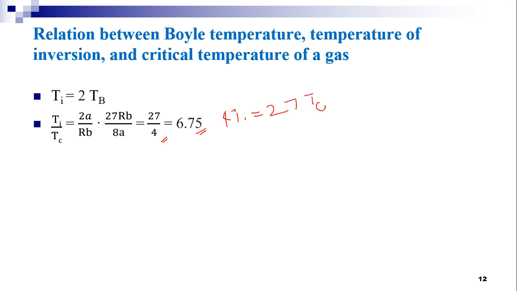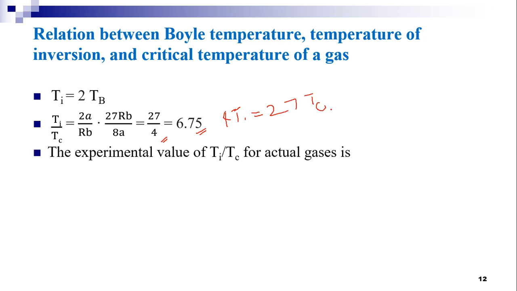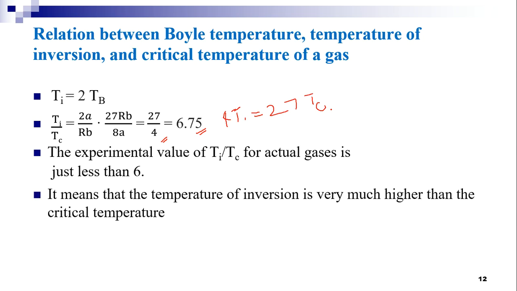This is the relation between the inversion temperature and the critical temperature. The experimental value of Ti by Tc, that is the ratio of inversion temperature to the critical temperature for an actual gas, is just less than 6. It means that the temperature of inversion is very much higher than the critical temperature.